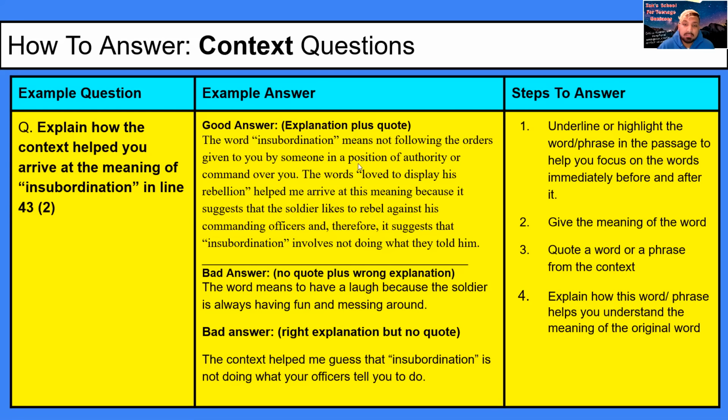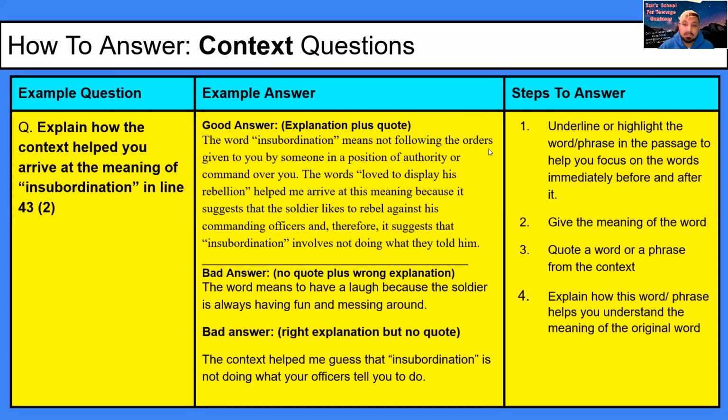The good answer here, in terms of the steps to answering this question, is that you need to underline or highlight words or phrases in the passage which help you to define the word, yeah? So what words around this one helped you to define it? And if you already know the meaning of it, which words could help you, yeah? Then give the meaning of the word. So what do you think the meaning is? Then quote a word or phrase from the passage, one of those which you highlighted before, and then explain how they helped you to come to that meaning.